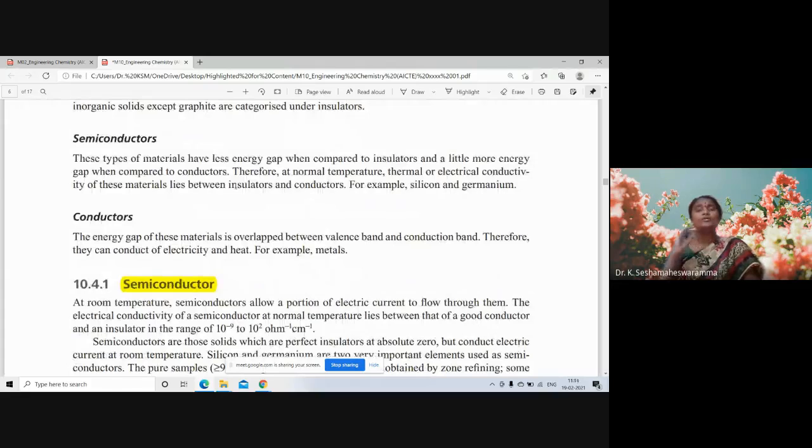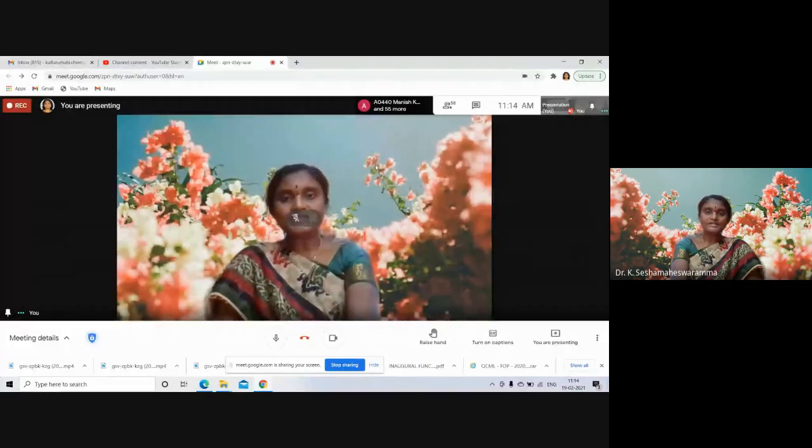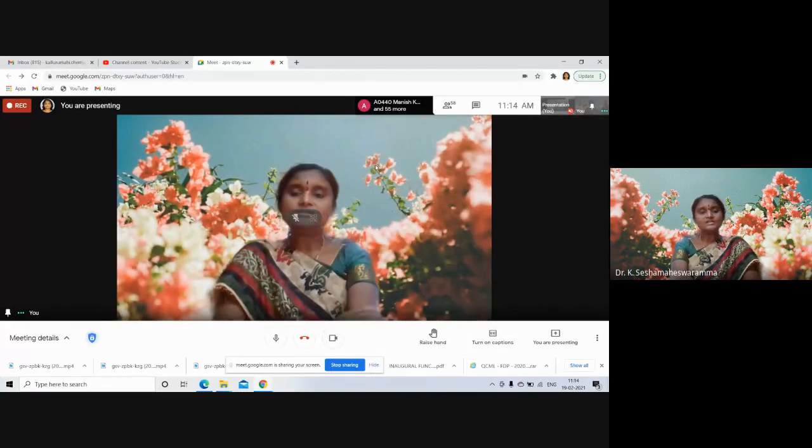Semiconductors have a smaller energy gap compared to insulators and a little larger energy gap compared to conductors. Therefore, at normal temperature, the thermal or electrical conductivity of these materials lies between insulators and conductors. The best example is silicon and germanium.